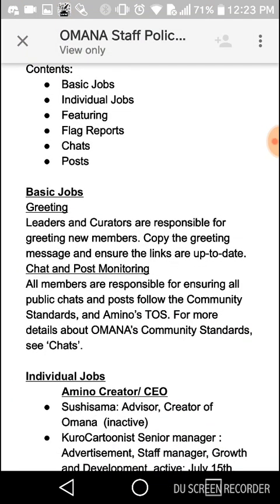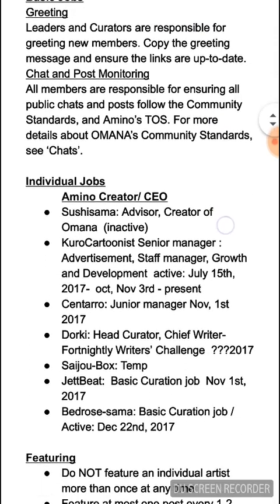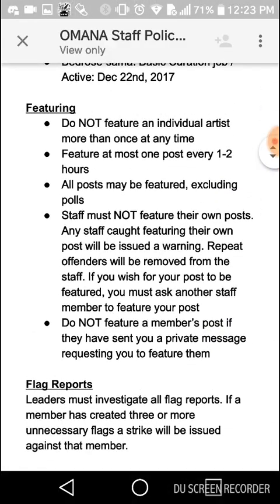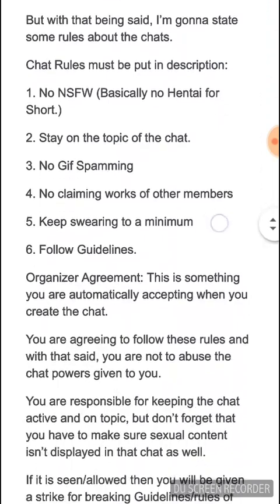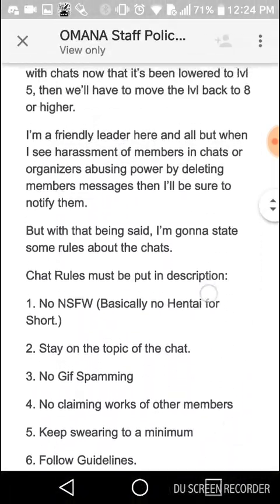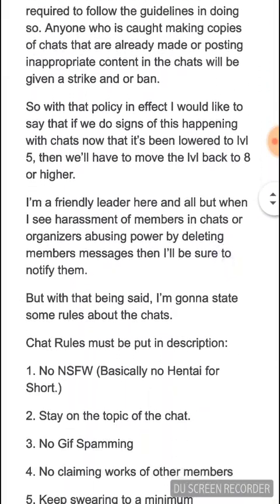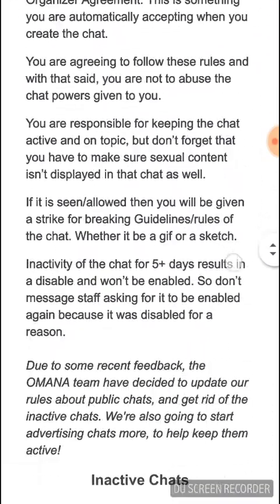And we have basically the last thing, which is our policies. Now, basic jobs, moderating, individual jobs, featuring, some rules that you should know about featuring anyways. If you want to, you can pause this and look over it. Future goals. What we got here? We have another section. One of our chief writers has fixed this up so it can look another way. It's going to look much better.